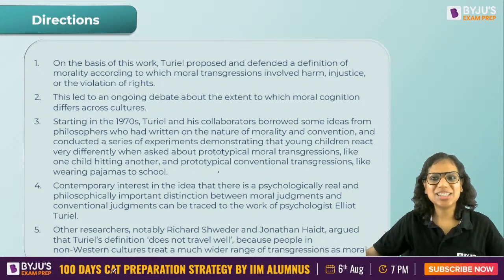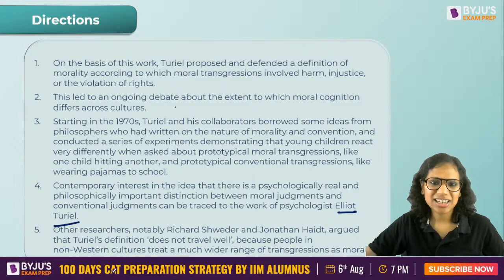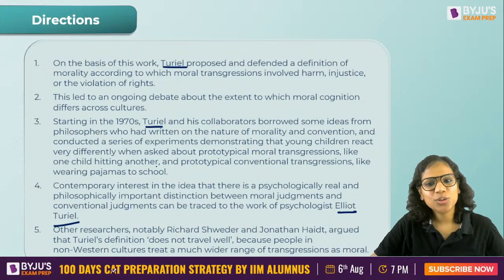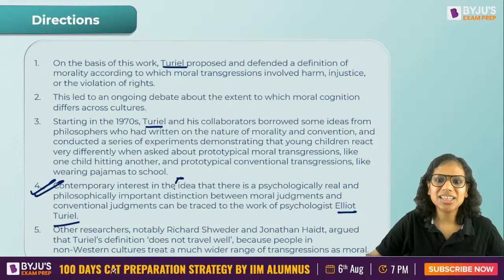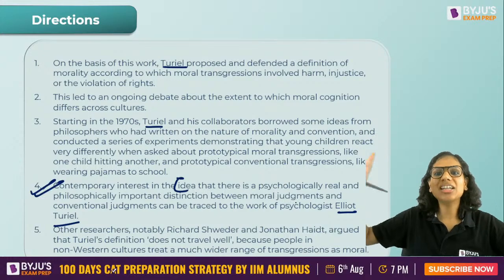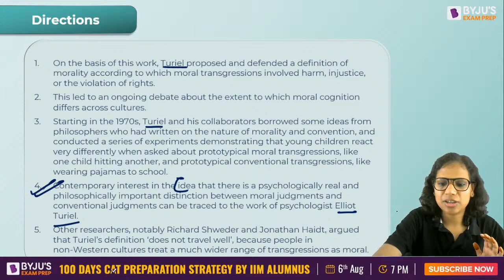Right. And it's easy because here I am giving the full name of this person, Elliot Turiel. Later on, I just refer to him as Turiel, whatever the name is, right? So, absolutely correct. It also gives me the topic, okay? The idea that there is a psychologically real and philosophically important distinction between moral judgments and conventional judgments. So, this is what we are going to talk about in the rest of the paragraph.